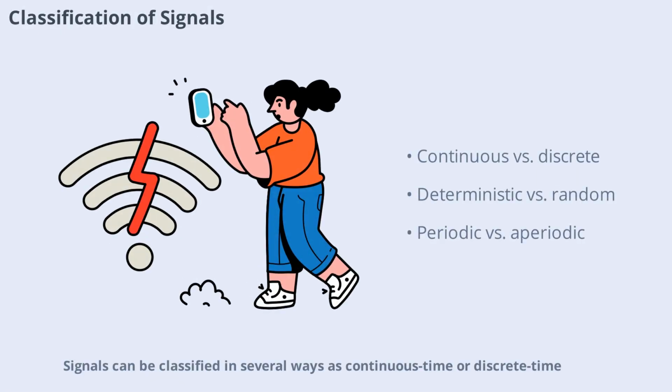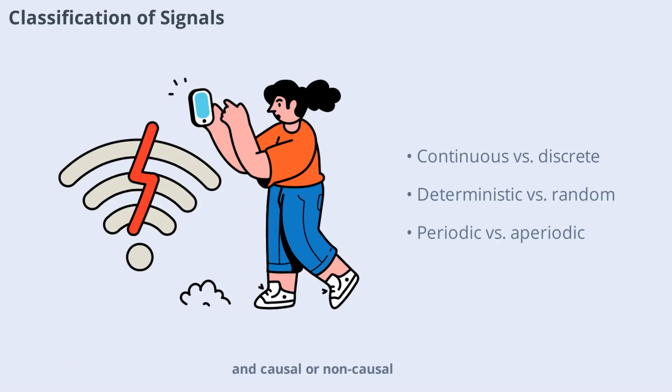Signals can be classified in several ways, as continuous time or discrete time, deterministic or random, periodic or aperiodic, even or odd, energy or power, and causal or non-causal.